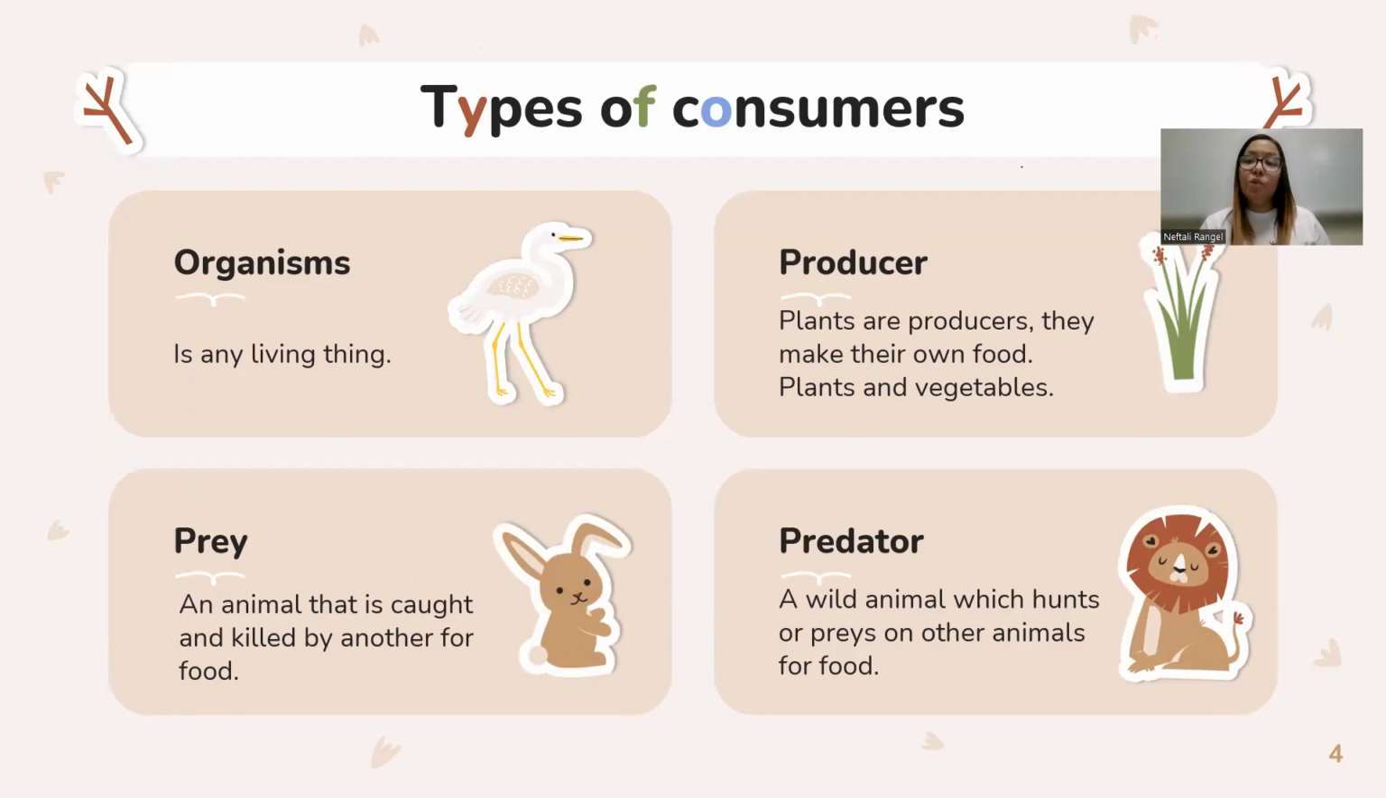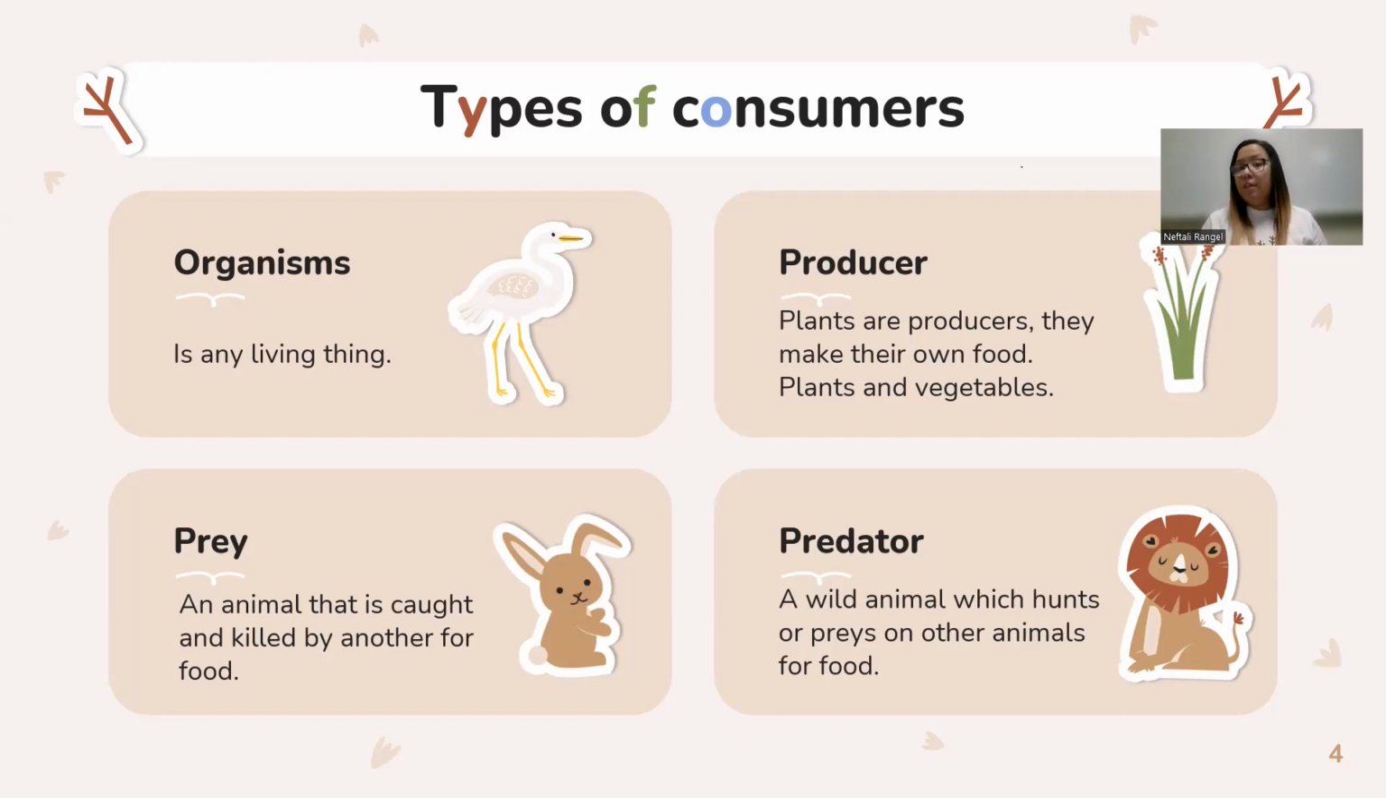Our next word is a producer. Plants are producers because they make their own food. So anything that makes their own food is a producer. So under producers, you'll have plants and you can have vegetables and fruits. So now prey is an animal that is caught and killed by another for food. So the rabbit is a prey because a bigger animal will come and eat the rabbit. So it's called a prey.